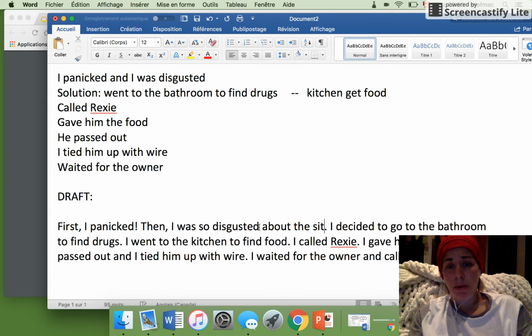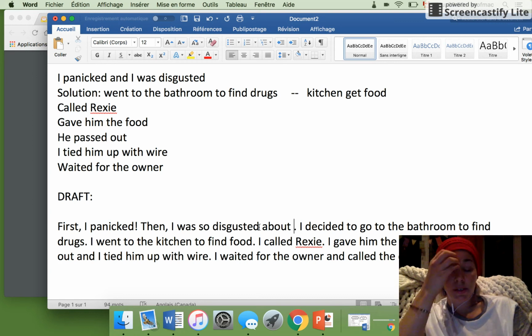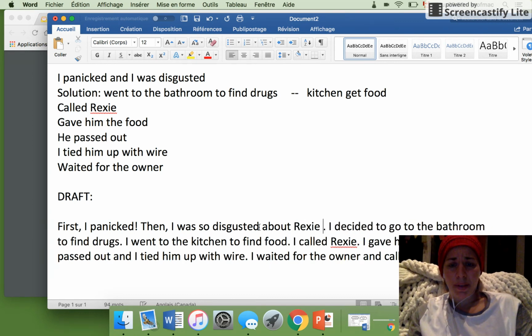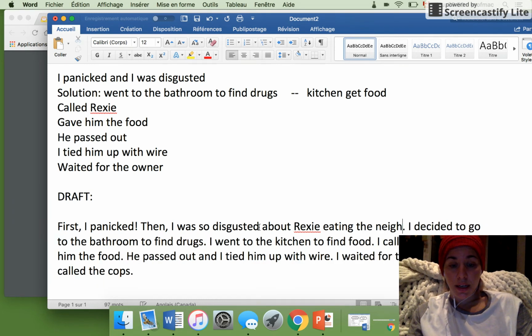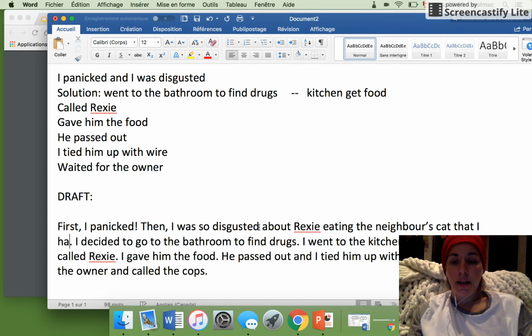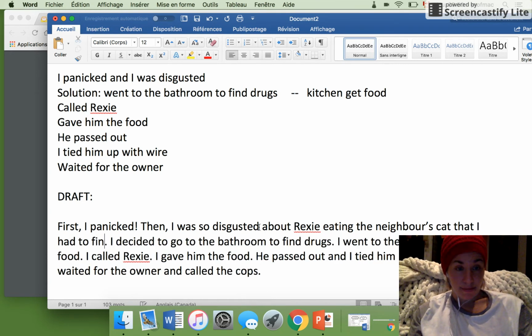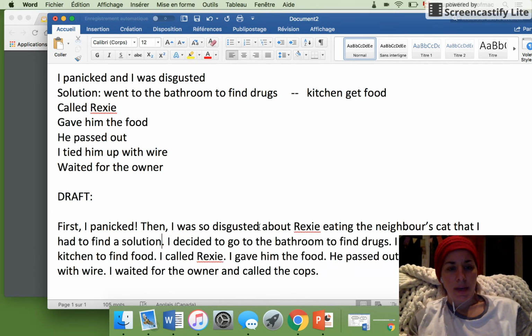This means, like, about... okay, instead of about the situation, I could be more precise and write, I was so disgusted about Rexy eating the neighbor's cat. So then I was so disgusted about Rexy eating the neighbor's cat that I had to find a solution. All right. So first I panicked. Then I was so disgusted about Rexy eating the neighbor's cat that I had to find a solution.